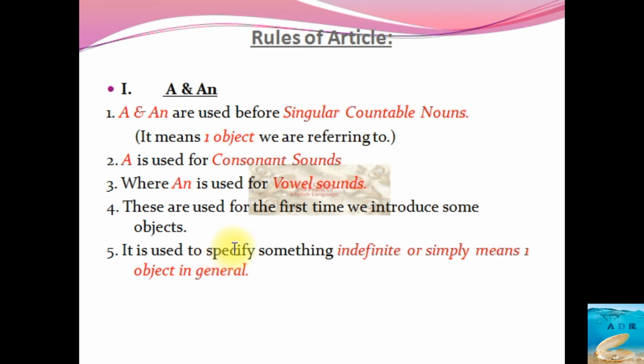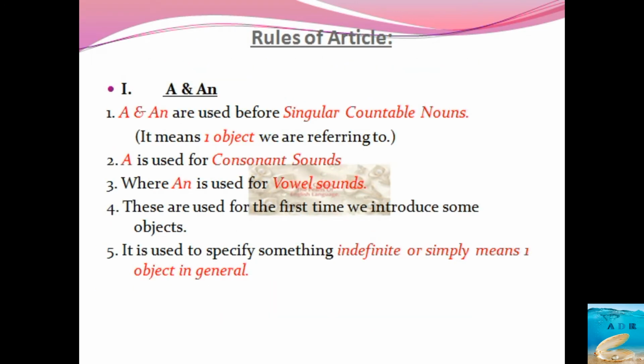So, as a gist of everything, the summary of this is: a and an are used for singular forms. I hope this is quite clear. A is used for consonant sounds, an is used for the vowel sounds. Okay, next.